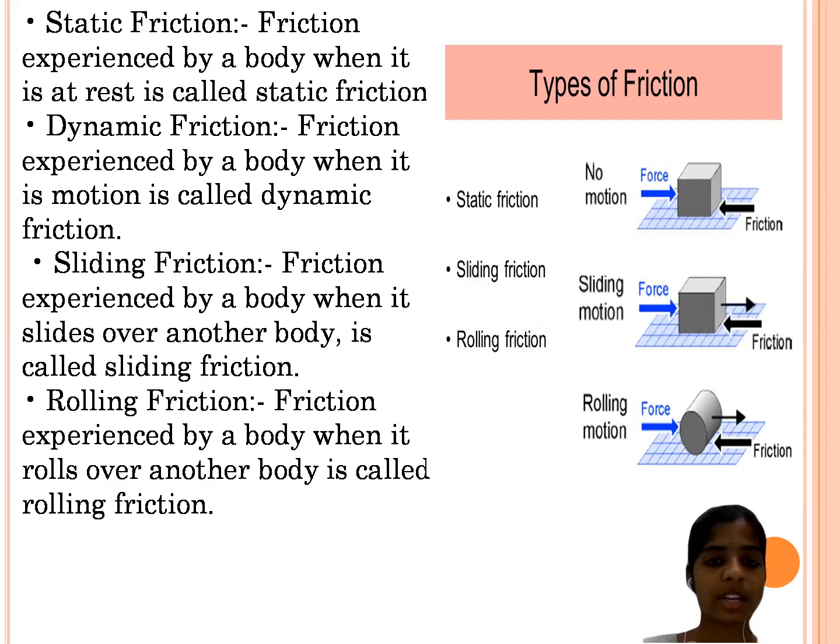Sliding friction: friction experienced by a body when it slides over another is sliding friction. Rolling friction: friction experienced by a body when it rolls over another body is called rolling friction. In the diagram you can see static friction, sliding friction and rolling friction. In the right direction we can see the force, and opposite to it the friction is acting. There is no motion here in the static case, then we apply motion: it is sliding, and it is rolling friction.